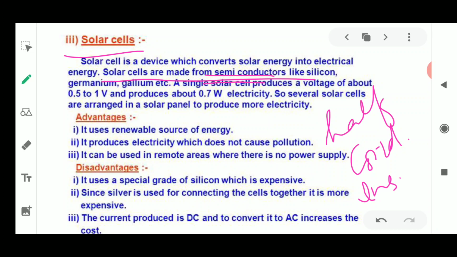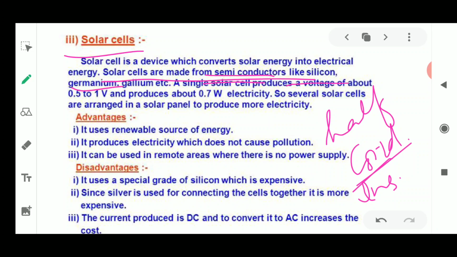Now why is this happening and why is it being utilized? Because of this property, semiconductors have very low conductivity under ordinary conditions. But when certain impurities are added to semiconductors like germanium or silicon, the amount of electrical conductivity increases considerably. The two most common semiconductor materials are silicon and gallium, and these are used for making solar cells.